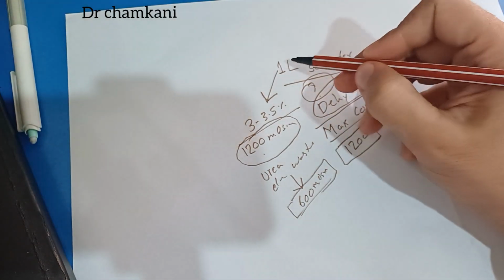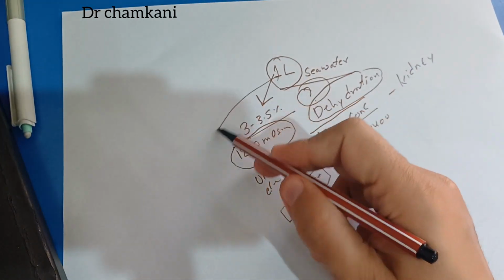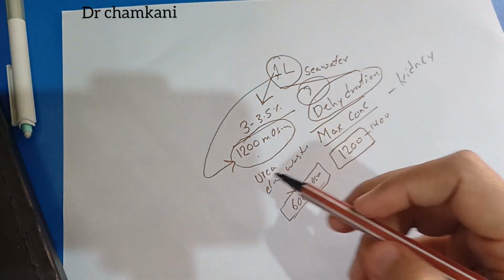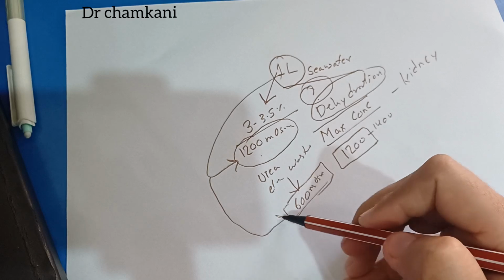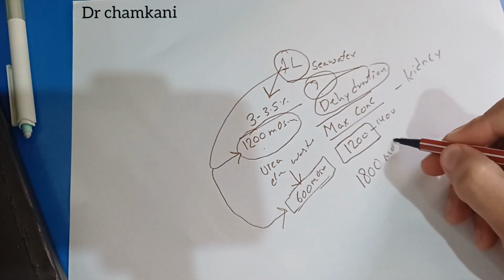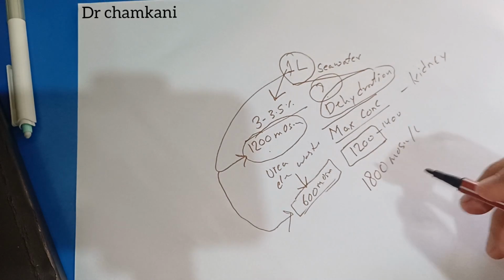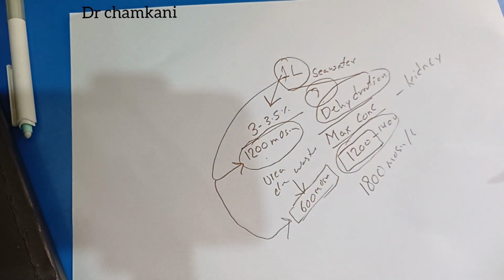So when a person has consumed 1 liter of seawater, it contains 1200 milliosmol, and the kidney also has to remove this 600 milliosmol, so a total of around 1800 milliosmol. But the kidney only has the capacity of around 1200 milliosmol per liter.